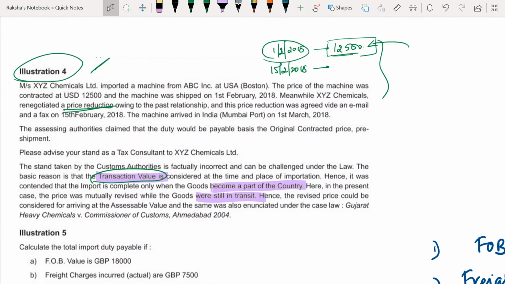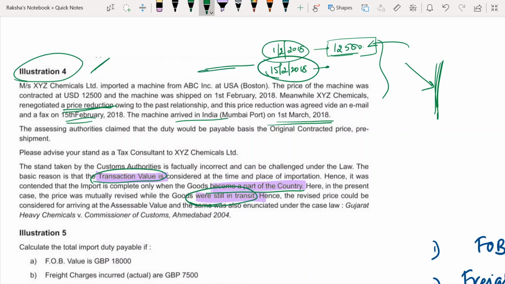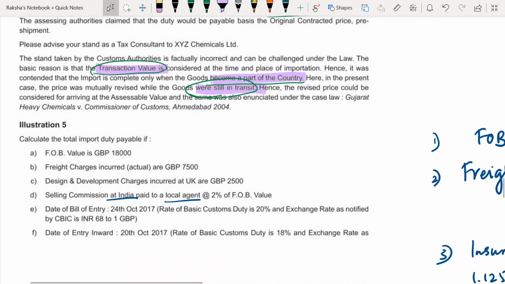Also, the machine arrived in India on 1st March. So on 15th February the machine had not yet arrived in India at all. It had still not become a part of the country; it was still in transit. When the goods were still in transit, they renegotiated the price. So whatever the renegotiated price is, that should be considered for customs duty.